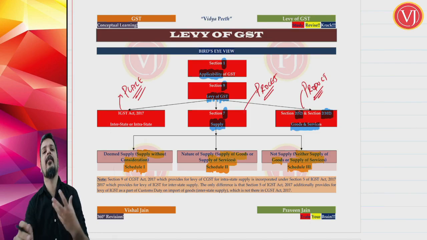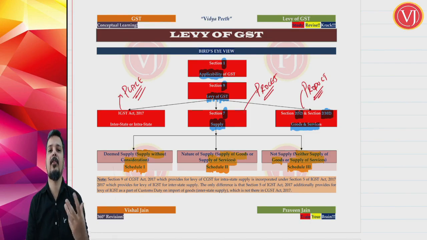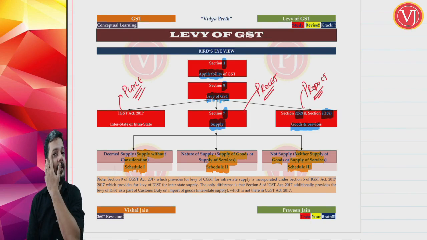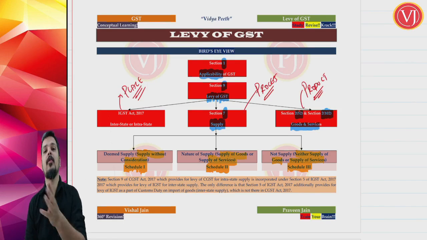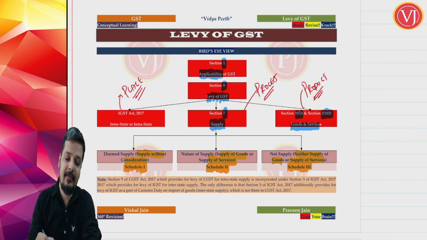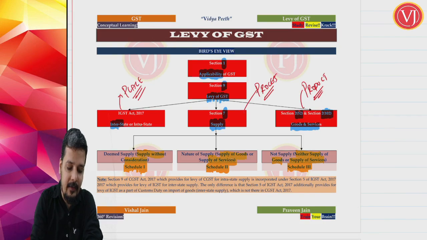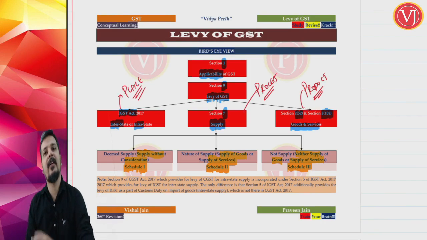So the product is goods or services, defined in section 2 clause 52 and section 2 clause 102 respectively. Process is supply, section 7, right? Read along with schedule 1, schedule 2, schedule 3. And when you talk about the place, it is either intrastate or interstate. What is intrastate or interstate will be there under your IGST Act.